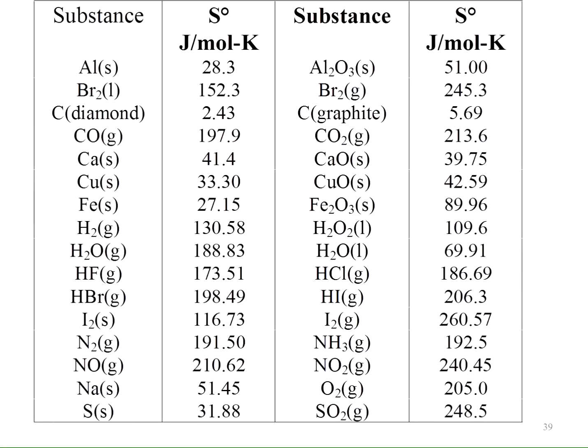So for example, this is a table of entropy values. Notice that carbon and graphite, these are allotropes of each other. So it's the same element, they're just arranged differently, the atoms are. There are sheets of carbon in the graphite, and in the diamond all the carbons are tetrahedrally bound. Notice that there's a difference in the entropy even though it's both carbon, it's just their allotropes are different. So the diamond has a smaller entropy value than the graphite.